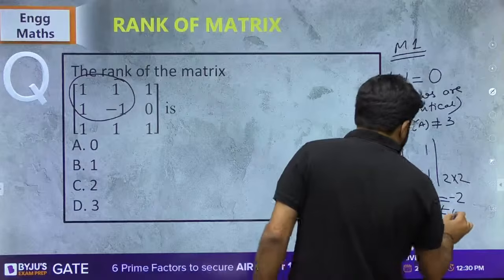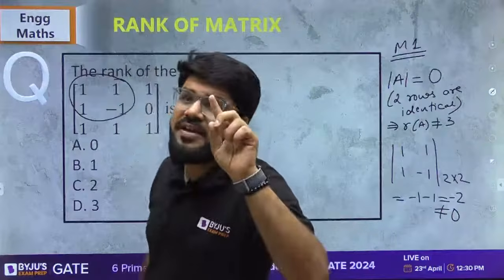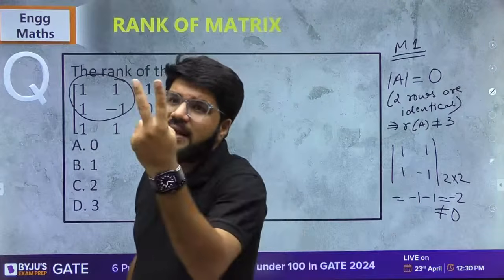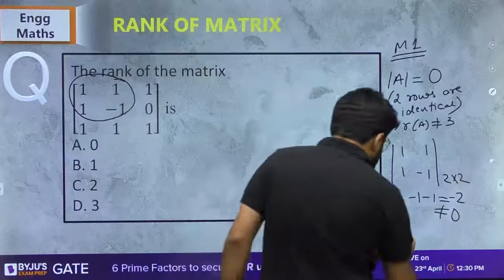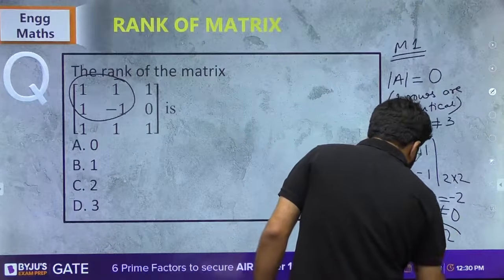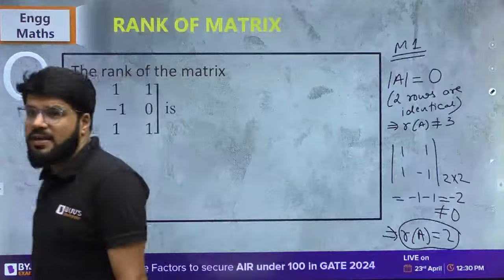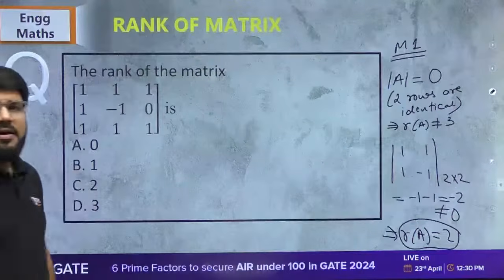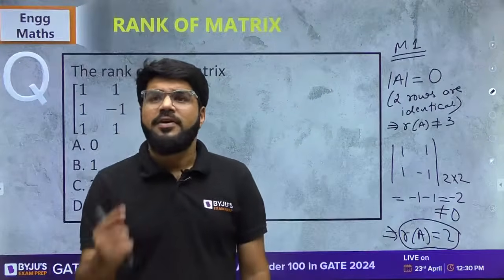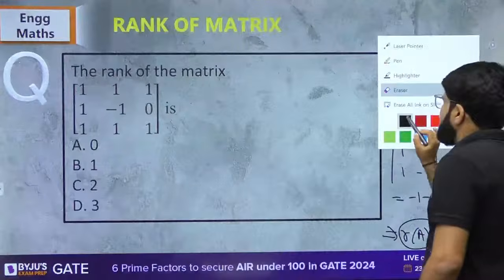Which is non-zero. So I have a 2 cross 2 minor which is non-zero, and if you have even 1 2 cross 2 minor of non-zero value, then the rank is 2. Clear everybody? Then the rank is 2. We have worked that out. The rank is equal to 2. Very clear to everybody, I think. It is not necessary to check all 2 cross 2 minors, but even if 1 2 cross 2 minor is non-zero, the rank will be 2.